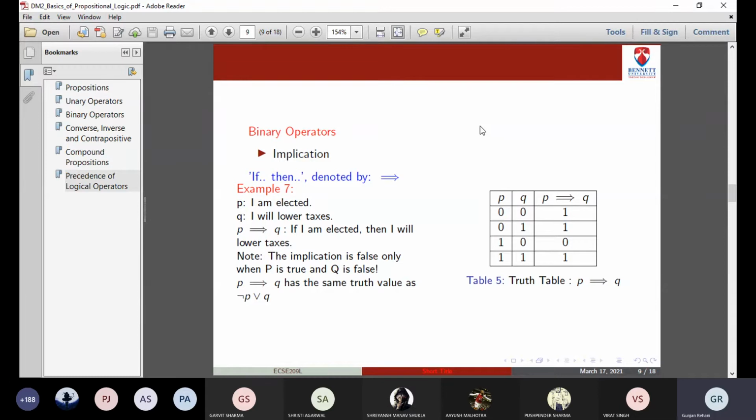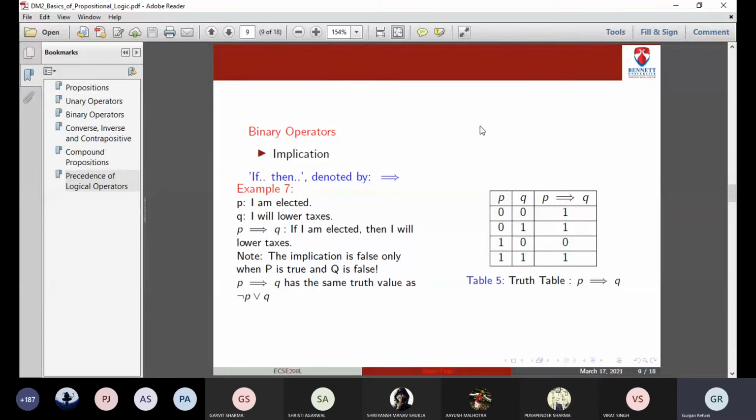Now what about the first two cases whenever P is 0? The rule says if P is true, then Q must be true, but it doesn't say anything when P is false. So whenever P is false, the rule doesn't say anything. You can write P implication Q as 1. You need to check only for the cases whenever P is 1, Q must be 1. Other cases it will be 0. If P is 1, Q is 0, it will be 0. Rest, when P is 0, P implication Q will be 1, because we are not saying anything when P is false. We are only talking of the case whenever P is 1. This way you can draw the truth table for P implication Q.